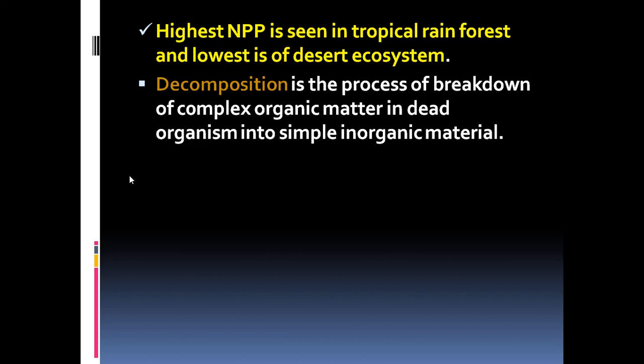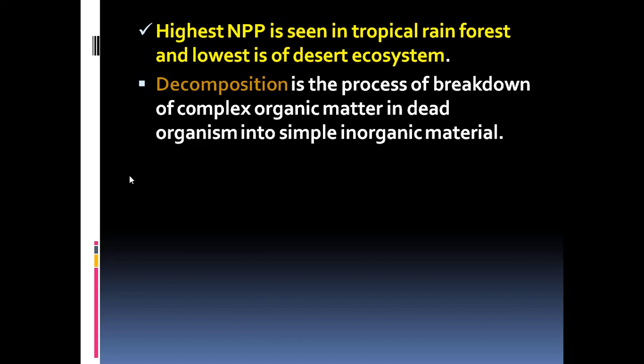Now, decomposition, another very important function of the ecosystem, means breakdown of the dead organic matter, plant and animal matter. After death, it will be decomposed and valuable nutrients will be returned back to the soil, which is again used up by the growing plants, the producers. So decomposers are very important to see that the plants keep growing and the ecosystem is maintained.